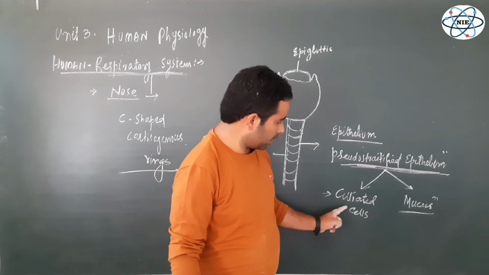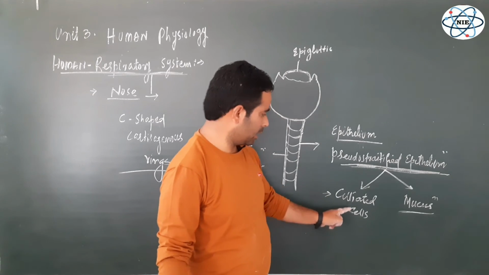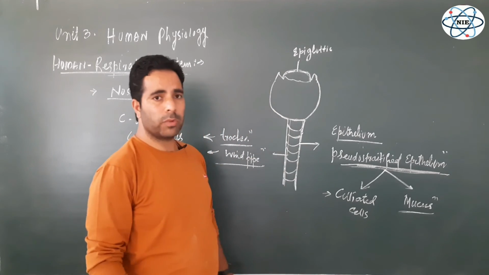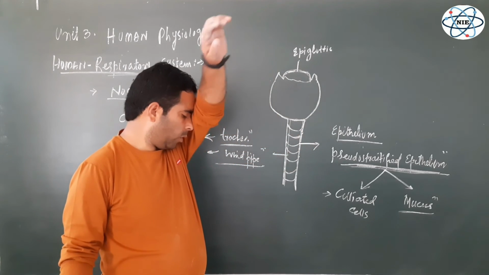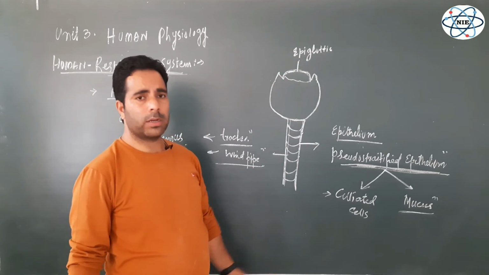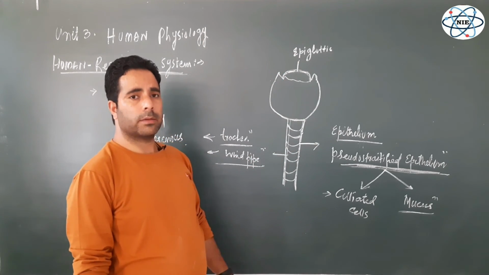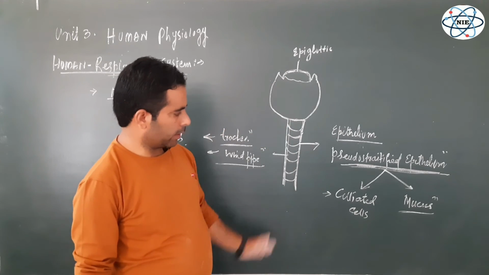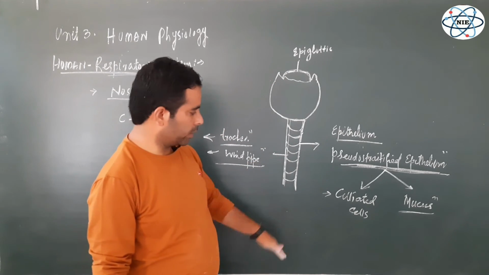Now, so far as this is the function of the ciliated cells, the cilia in the trachea. These cilia are very, very important for blocking the entry of the various dust particles, pollutants, and pathogens which come along the inhaled air. So they don't allow them to reach the lungs.